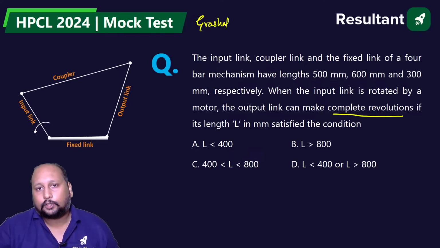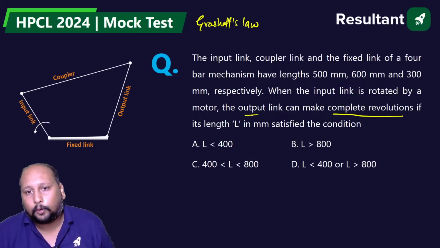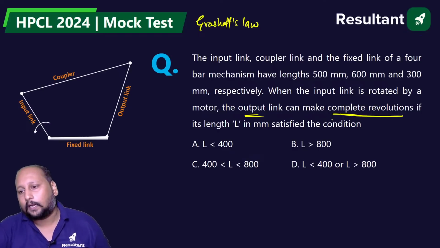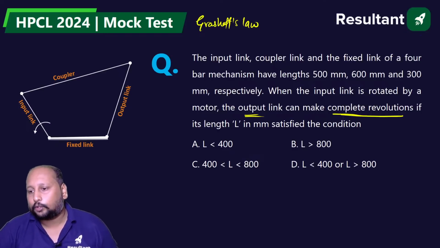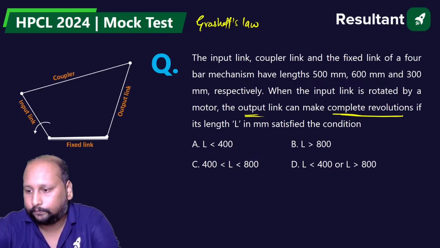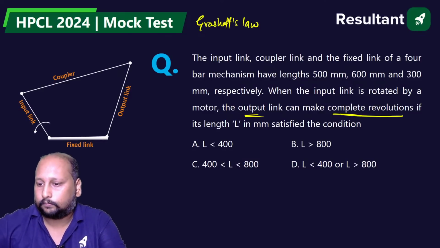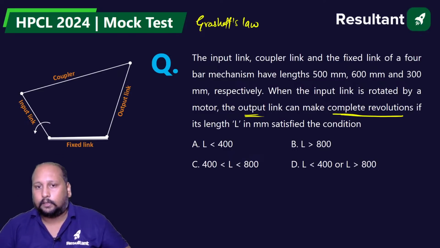Apply Grashof's law, because they are saying that one of the output links is making a complete 360-degree rotation. That means we can say a kind of crank motion. A, B, C or D? The answer is C, very good.